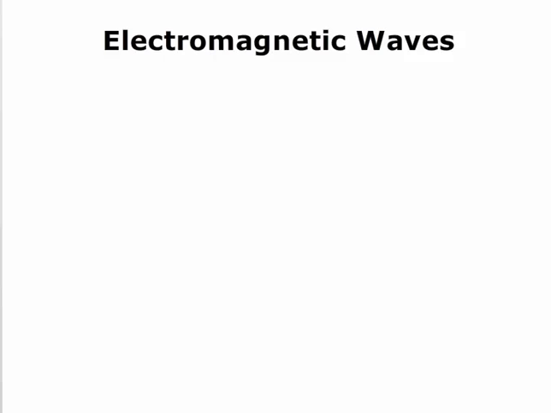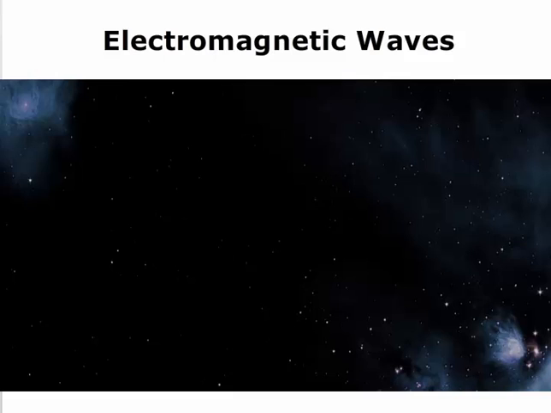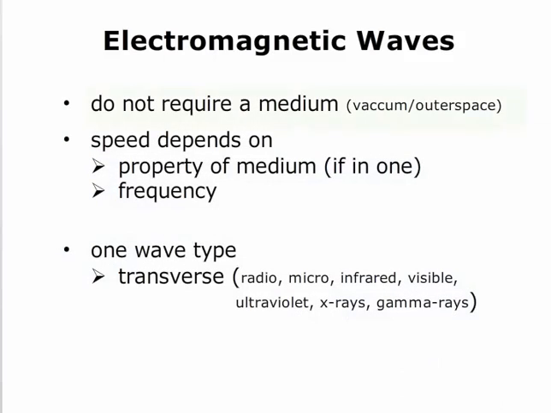Electromagnetic waves still transport energy, but unlike mechanical waves, they can travel through the vacuum of outer space because they don't require a medium. They basically bring their own medium, but that's another discussion for another day. The speed of electromagnetic waves depends on properties of the medium, if it's in a medium, and the frequency. Yes, I know I said before that frequency doesn't affect wave speed, and for mechanical waves that's true. But electromagnetic waves are different, so when we talk about them, we've got to talk about frequency. The speed is not dramatically different, but it will be different.